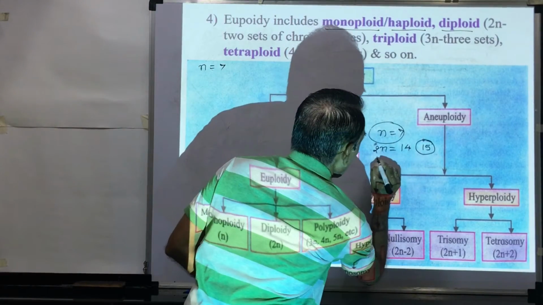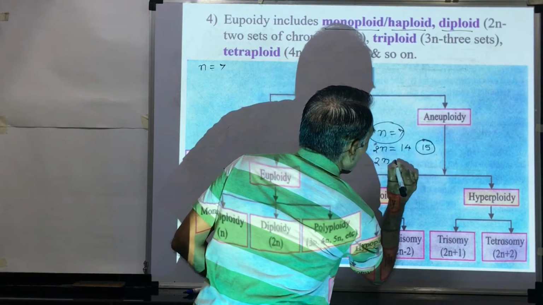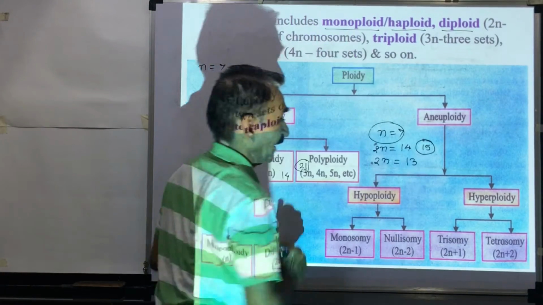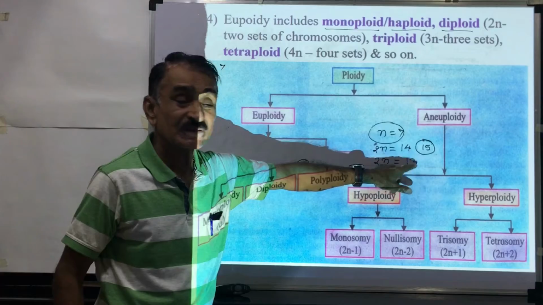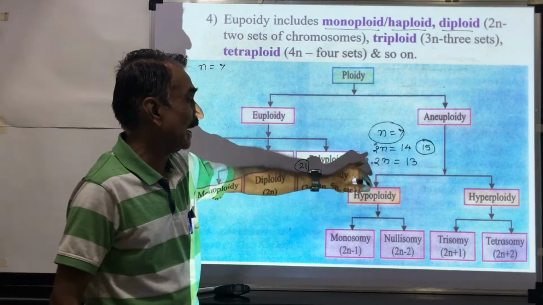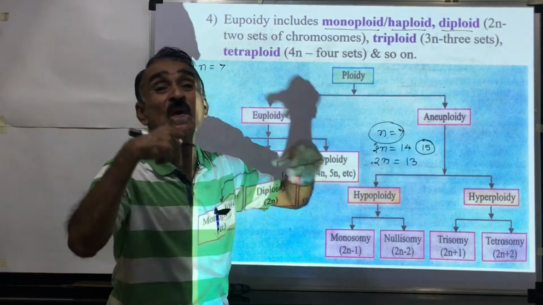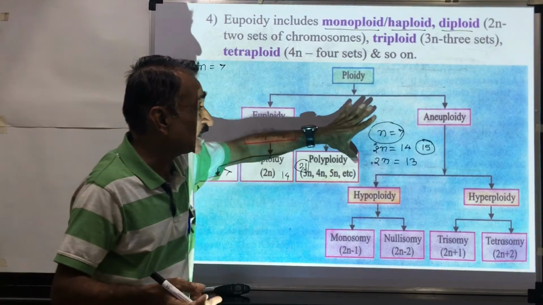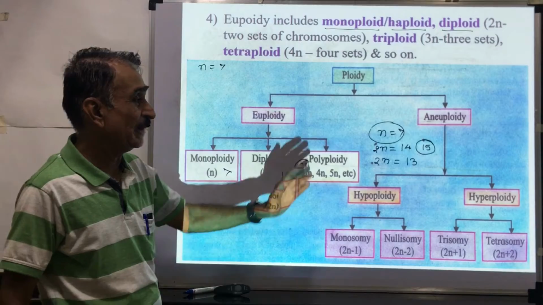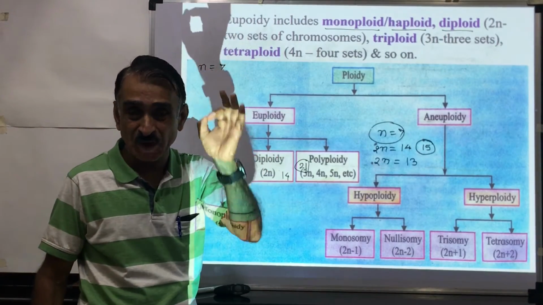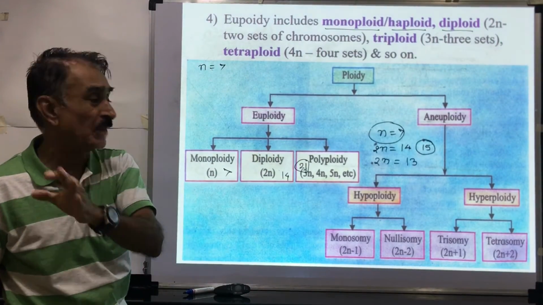Sometimes chromosome number, suppose 2n is equal to 13. This is not the multiple of the basic number of the chromosome. Here there is 1 less chromosome. Here there is 1 more chromosome. This is called as aneuploidy. Aneuploidy means chromosome number is not the multiple of basic number of the chromosomes.